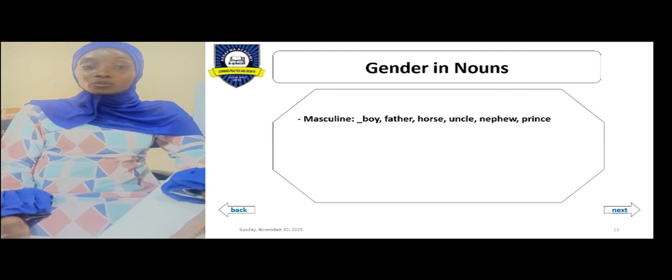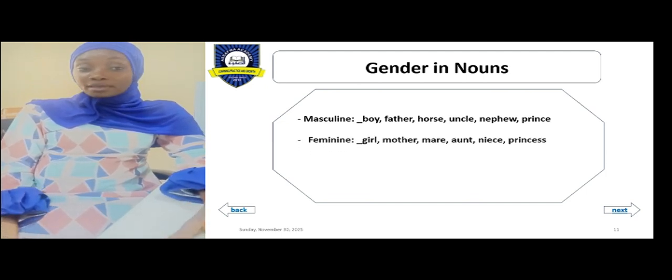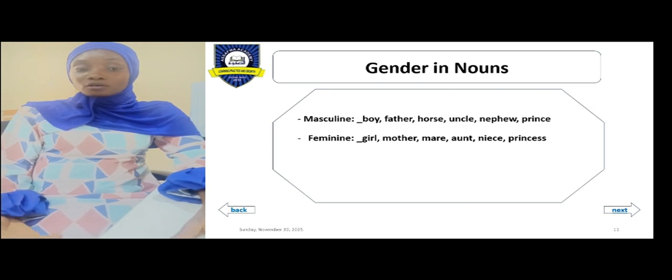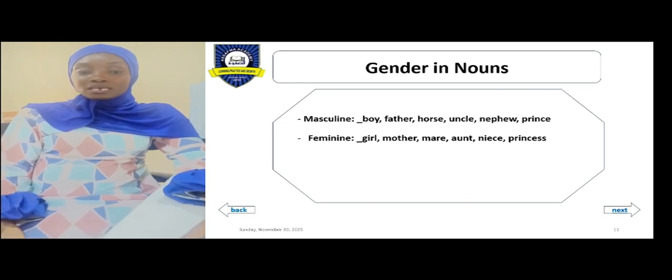For the feminine gender, these are females. And we have girl, mother, mare. Mare is the female of horse. Aunt is the female of uncle. Niece is the female of nephew, while princess is the female of prince.